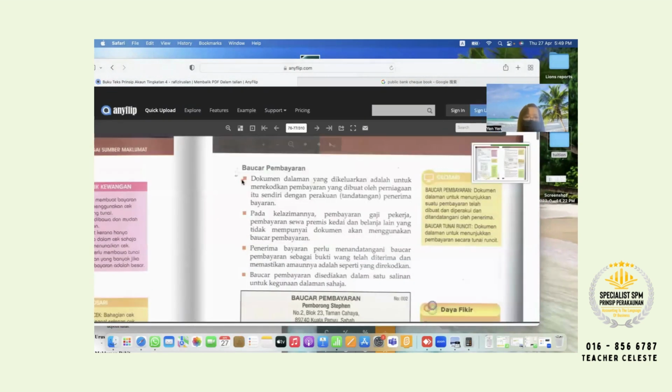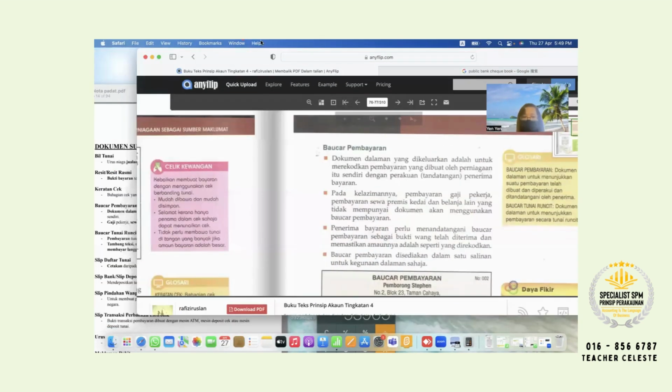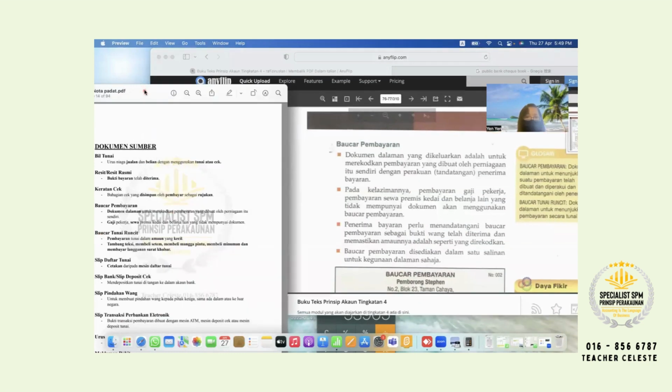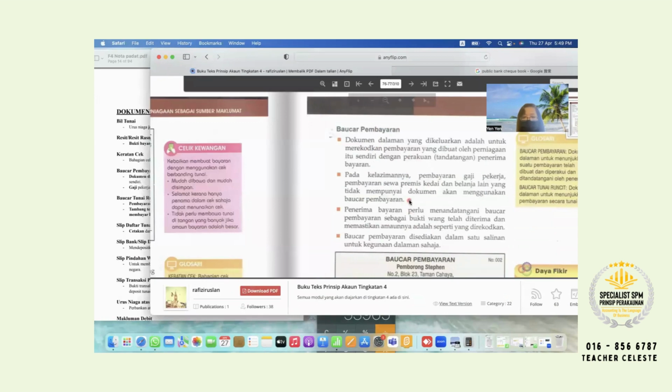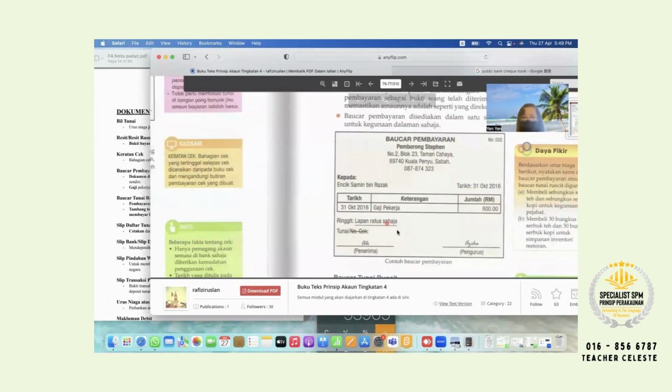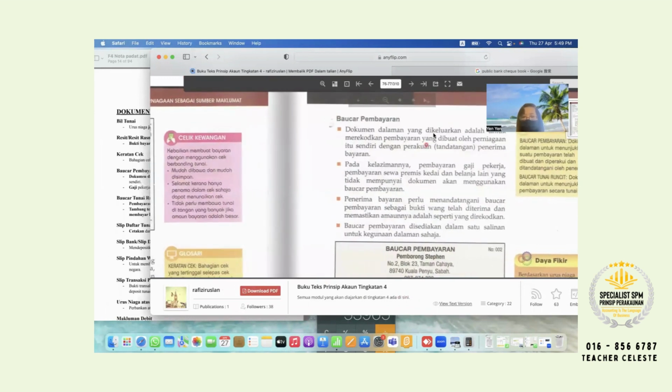Turn to page 74. Okay, so 74, voucher pembayaran. This one is a contoh of voucher pembayaran. Okay, the contoh here. So what for voucher pembayaran? Highlight: pembayaran sewa, pembayaran gaji, and belanja lain yang tidak mempunyai dokumen.